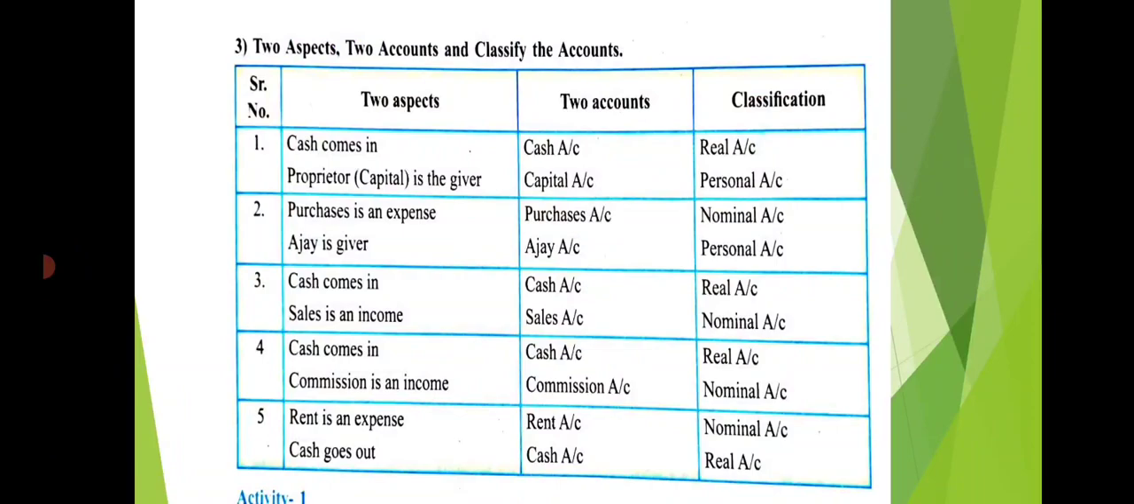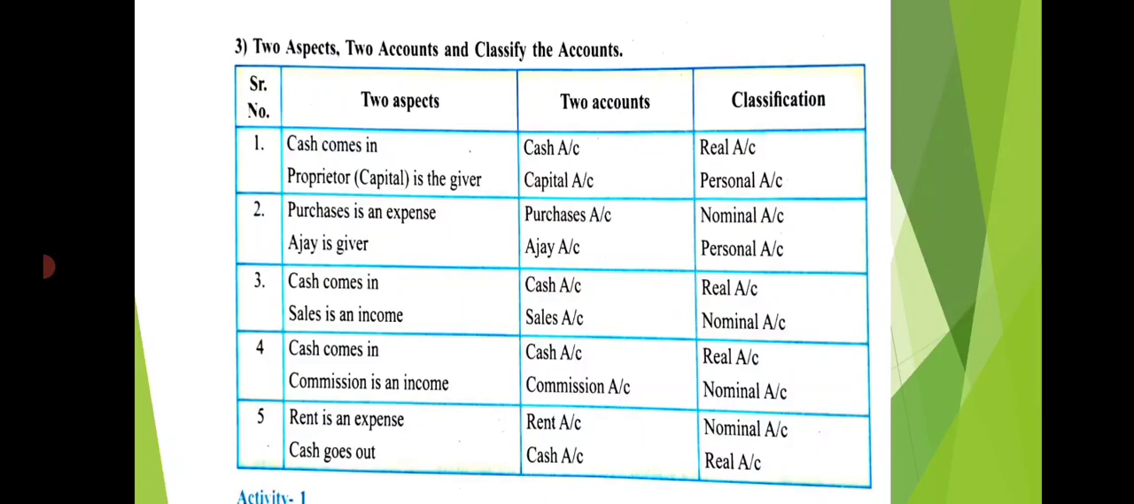Firstly, we will see cash comes in, cash account, proprietor is giver, capital account. Classification: first one is real account. Cash means real, we can see it. Proprietor is personal account. Okay. So firstly, we have to classify that account. Then after, we have to give debit or credit to that particular account. There are two aspects.